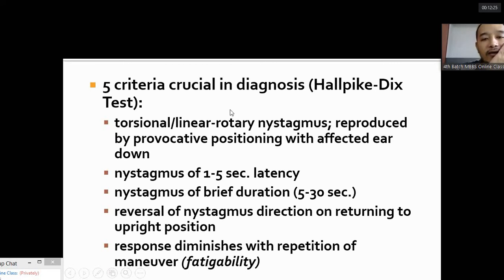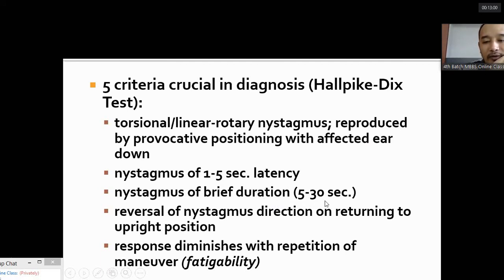Now, these are the criteria for the diagnosis of posterior canal BPPV with the Hallpike test. There should be torsional, linear, rotatory nystagmus, and this must be reproduced by the provocative position with the affected ear down. The nystagmus has a latency period. It does not appear very quickly. It has a latency of 1 to 5 seconds. After that the nystagmus appears, and it has a brief duration.